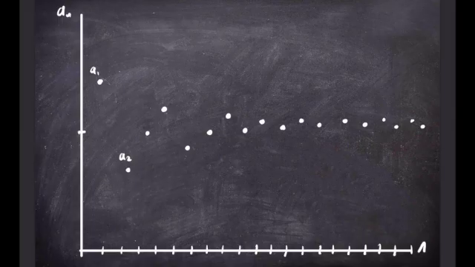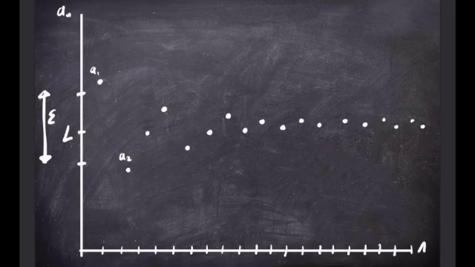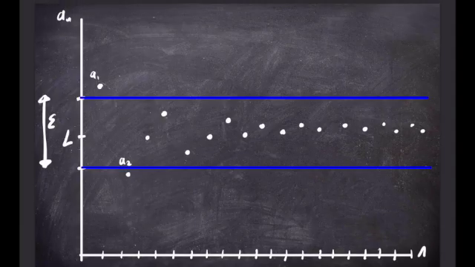So say we think a_n converges to L, which is around here, then what we need to do is pick any epsilon greater than 0 and draw a strip around L of size epsilon. So say we pick epsilon to be quite big, so epsilon is like this big. Then we draw a strip around L of size epsilon. So this is our strip around L of size epsilon, this strip here.